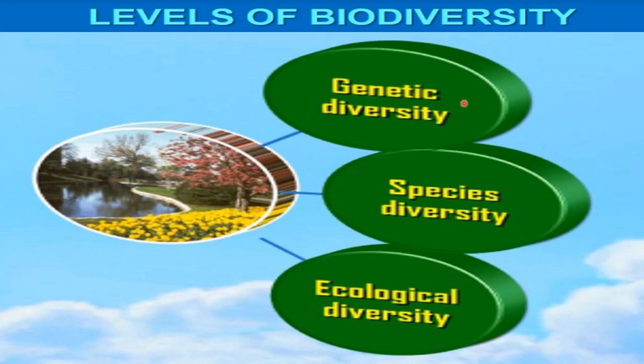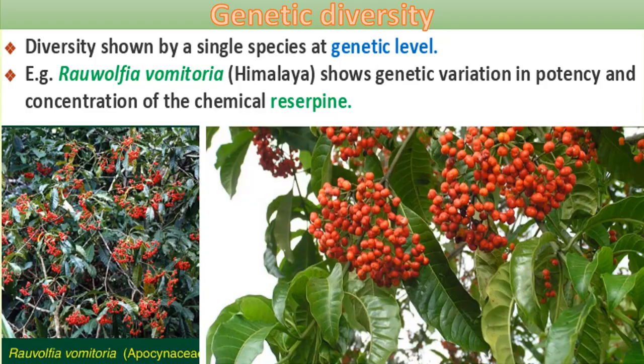Biodiversity is found at the genetic level. So, genetic diversity, species diversity, and ecological diversity. The first level of biodiversity is genetic diversity, which means diversity shown by a single species at the genetic level. Here a single species has different genes, and due to the presence of those different genes there will be differences in some morphological characters. There can be differences in any other physiological process too. So there will be differences at the genetic level.